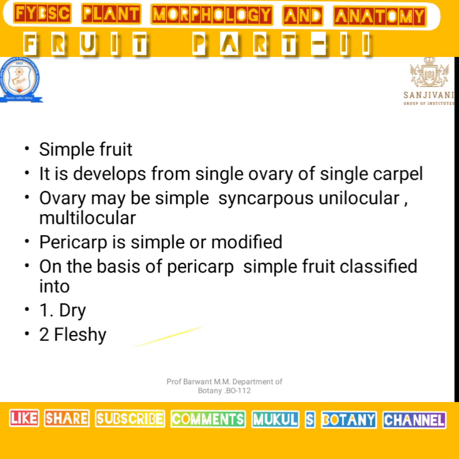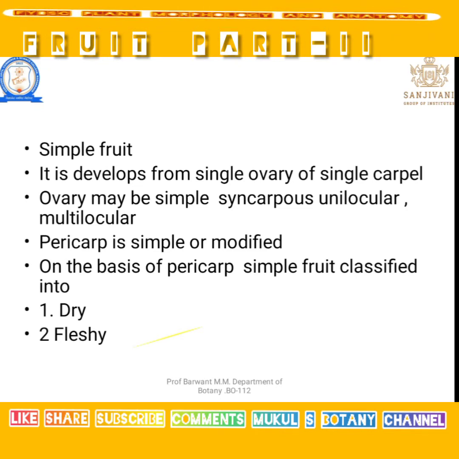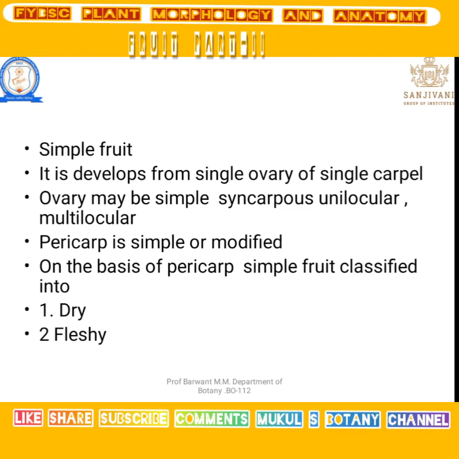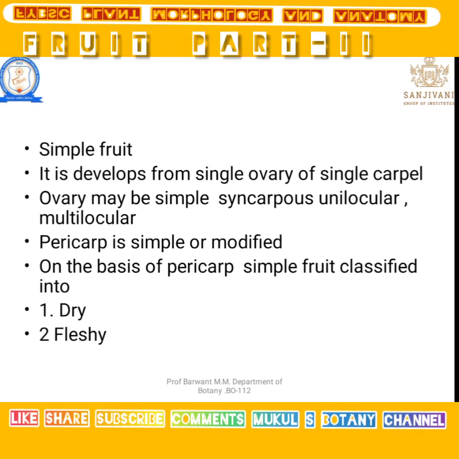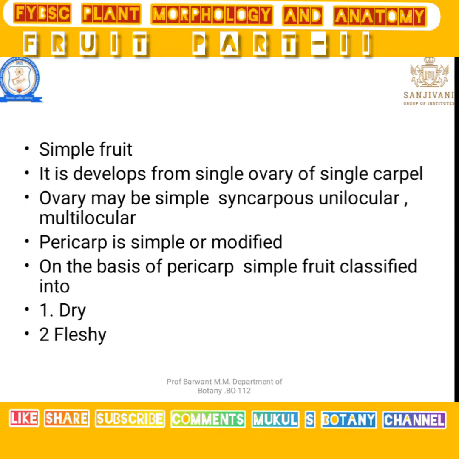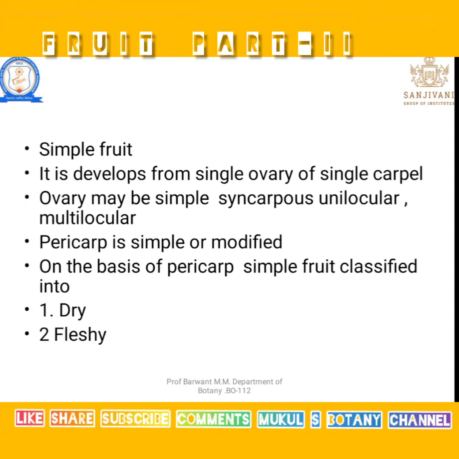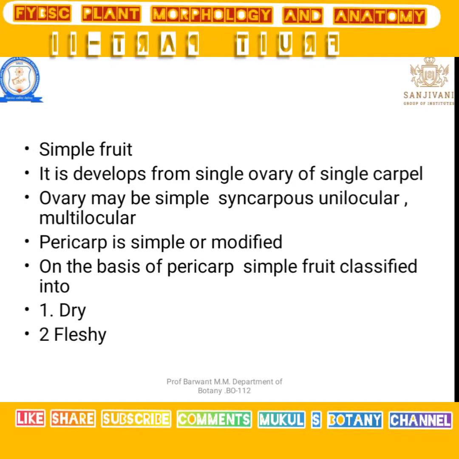On the basis of the pericarp, they are classified into simple dry and simple fleshy. If the pericarp is dry, that fruit is a dry fruit. If the pericarp is fleshy, meaning flesh or liquid material is present inside the fruit, it is known as a simple fleshy fruit.